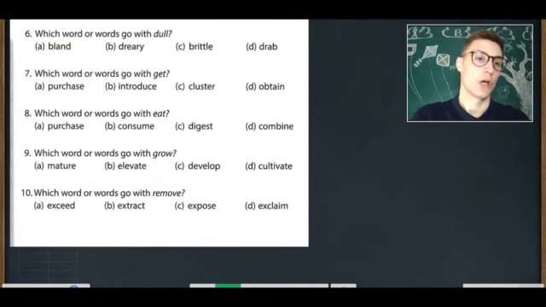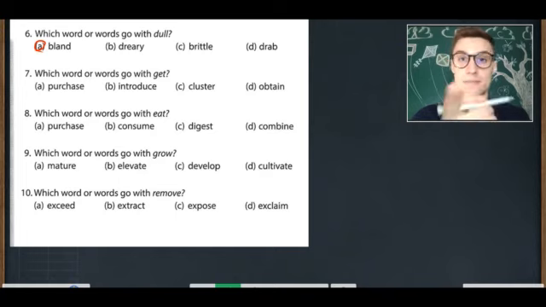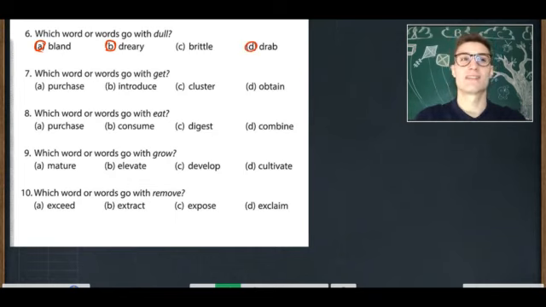Next, number 6. Which word or words go with dull? A, bland, B, dreary, C, brittle, D, drab. So this is quite tricky. You might not get all of them. There's one that's very important for you to get. So which word or words go with dull? Bland. That's one we learned, right? Dreary is another one. Boring, right? And drab. Oh, this is such a drab. It's so boring. Bland.